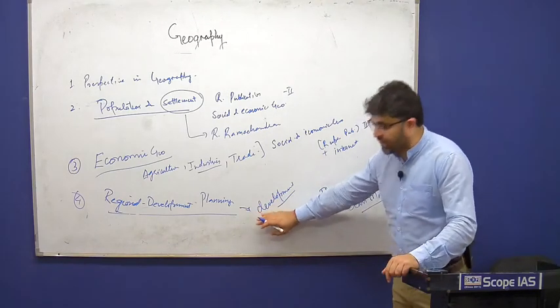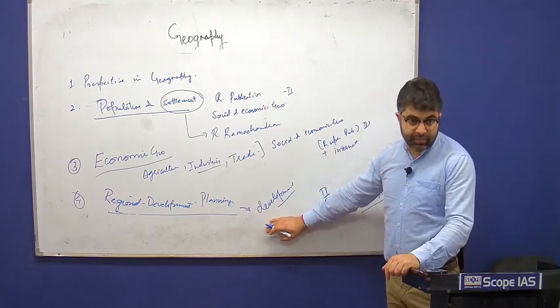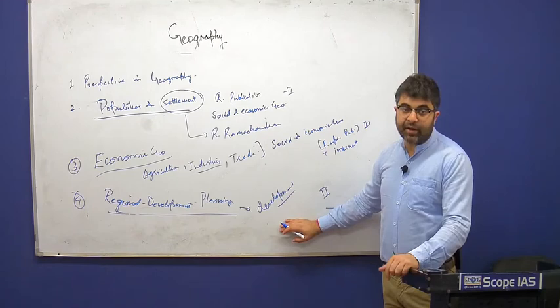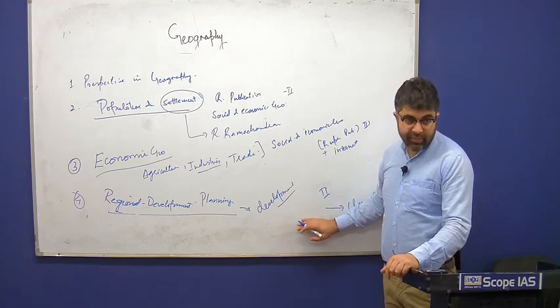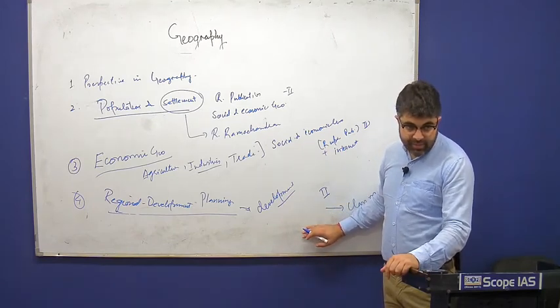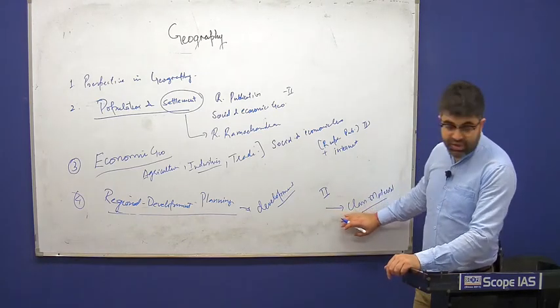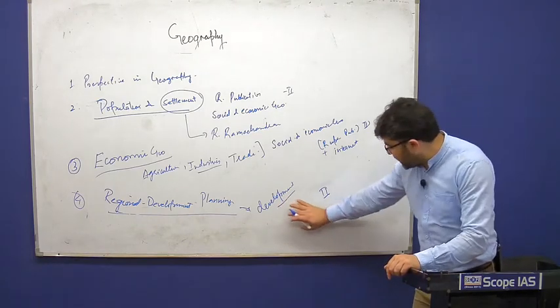Apart from that, you can also study books on regional development. You should be aware of the regional development programs that have been started by the Government of India, like Hill Development Plan, Tribal Development Plan, Drought Prone Area Development Program, watershed programs. So that is one aspect.